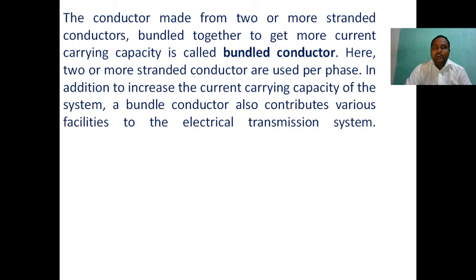In addition to increasing the current carrying capacity of the system, a bundled conductor also contributes various facilities to the electrical transmission system. Normally the bundled conductor has several advantages. By using a number of subconductors, the reactance of the transmission line decreases.